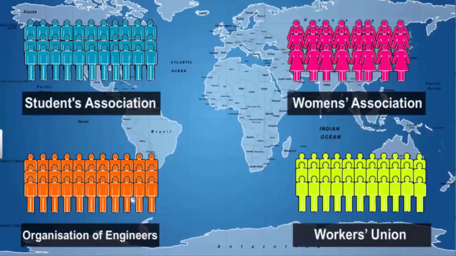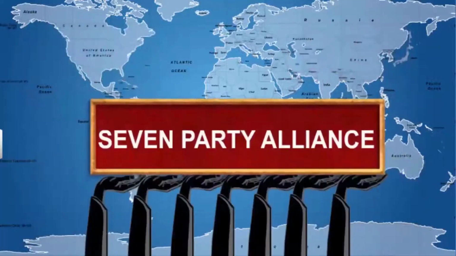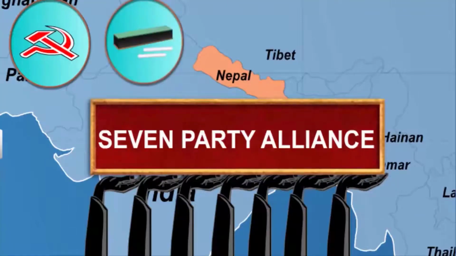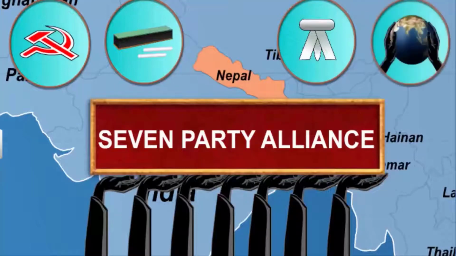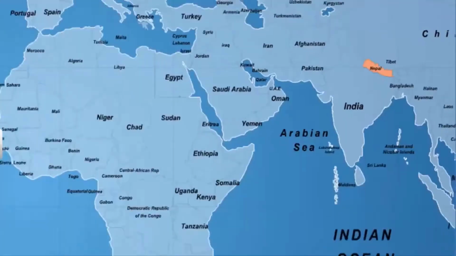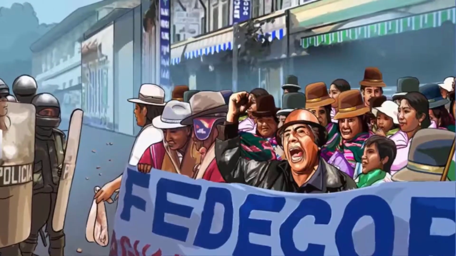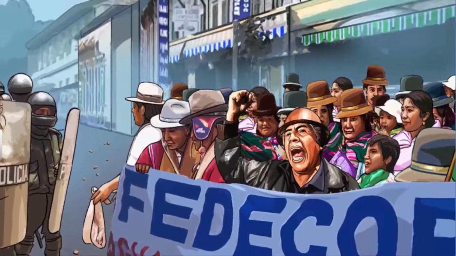In both Nepal and Bolivia, we can see the various organizations that took part in the struggle were not led by any political party, but by an organization of common people from different walks of life. The SPA in Nepal included major labor unions and their federation and organization of the people, such as teachers, lawyers, and human rights groups.